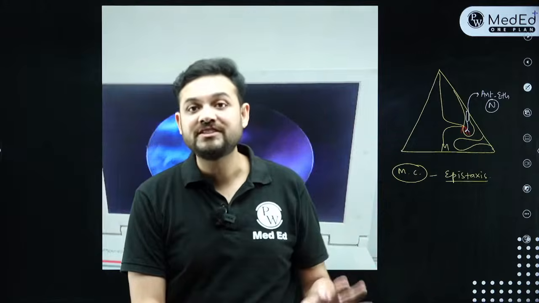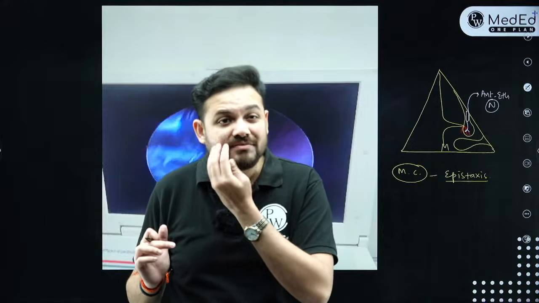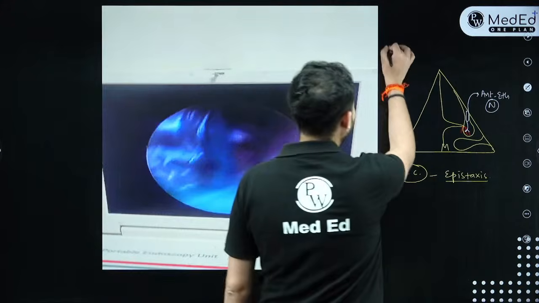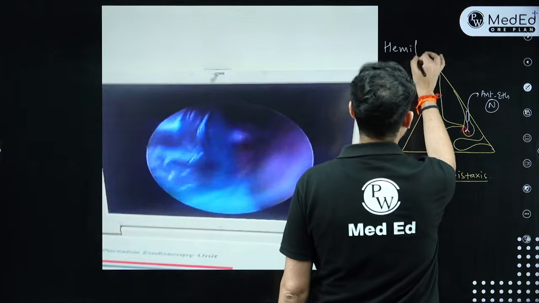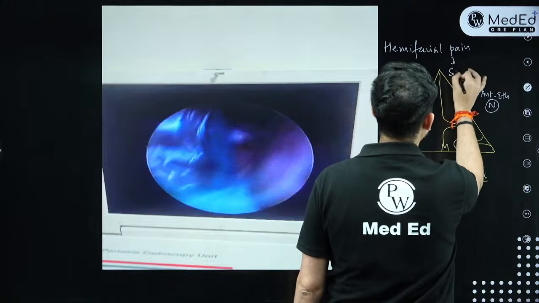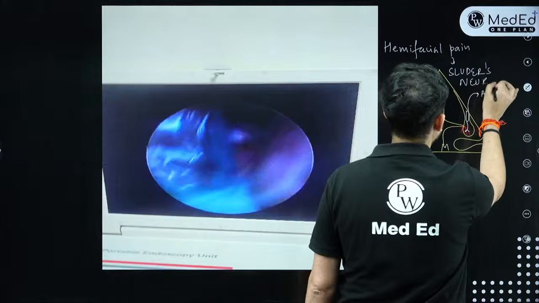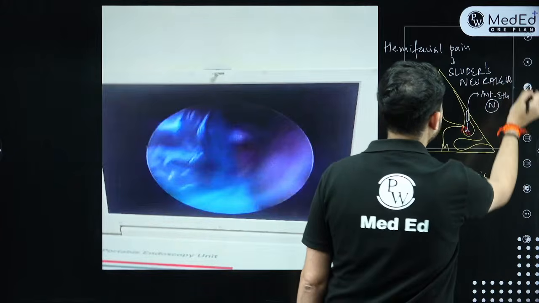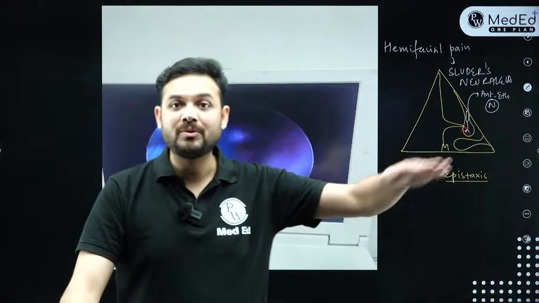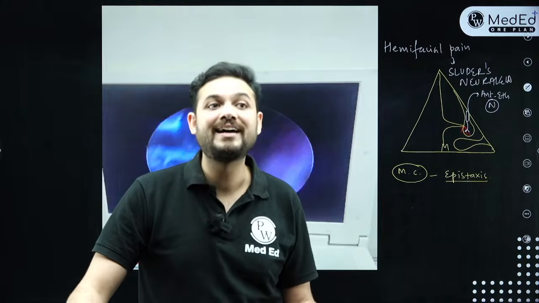So usually patients with spur have got hemifacial pain and headache. Patient will come with this whole area paining and this headache will come. So if the patient turns up with hemifacial pain and headache, this particular pathology is given the name Sluder's neuralgia. इसे कहते हैं Sluder's neuralgia. Again, an important question. What is Sluder's neuralgia? Sluder's neuralgia is basically anterior ethmoidal nerve irritation that happens because of a sharp spur which impinges over the middle turbinate. This is called Sluder's neuralgia.